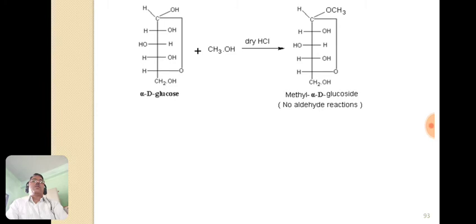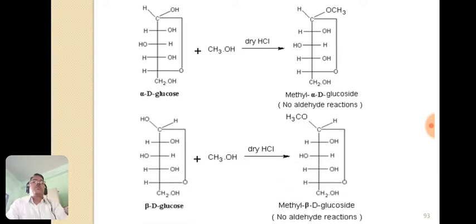Now let us say this is the alpha D glucose. You know, here the hydroxyl group is to the right hand side. When it is treated with methanol, that forms this methyl alpha D glucoside. Means here the hydroxyl group is replaced by the methoxy group, and this is known as the methyl alpha D glucoside, and there is no aldehyde reaction.